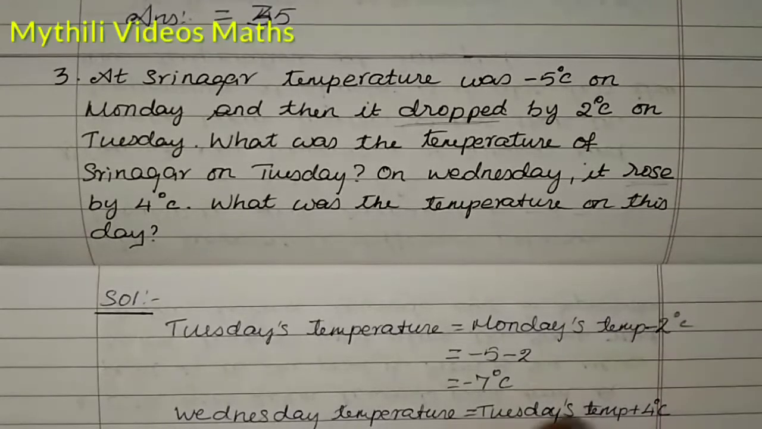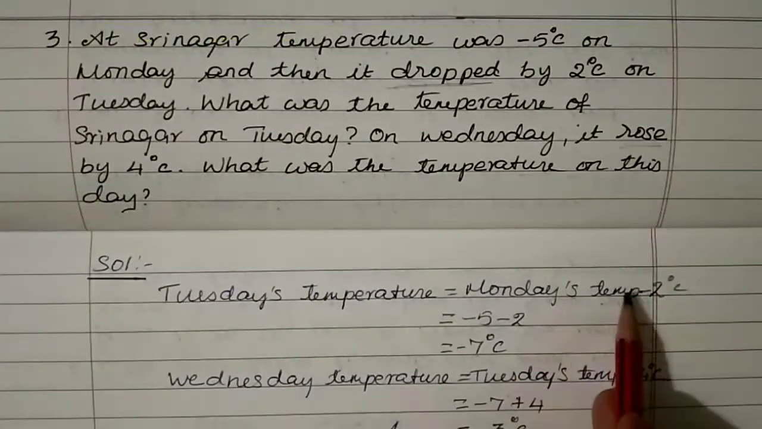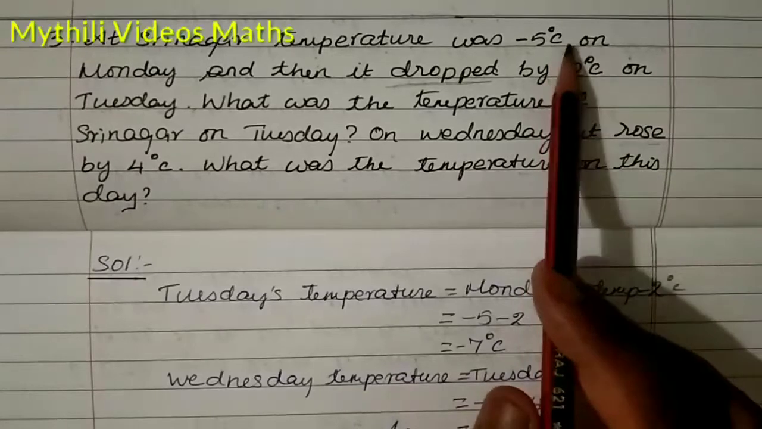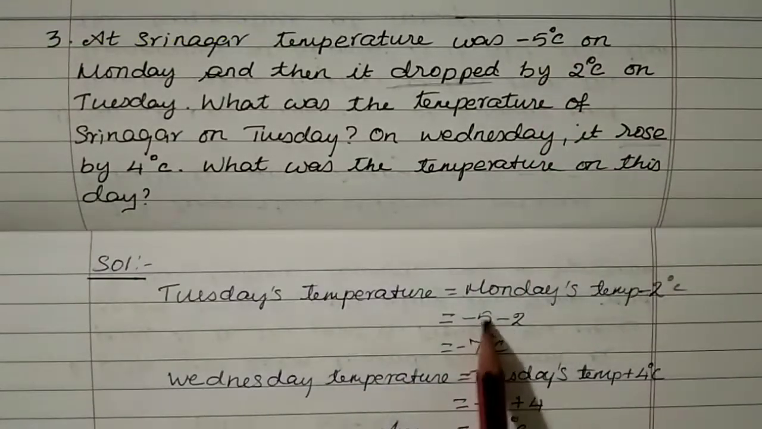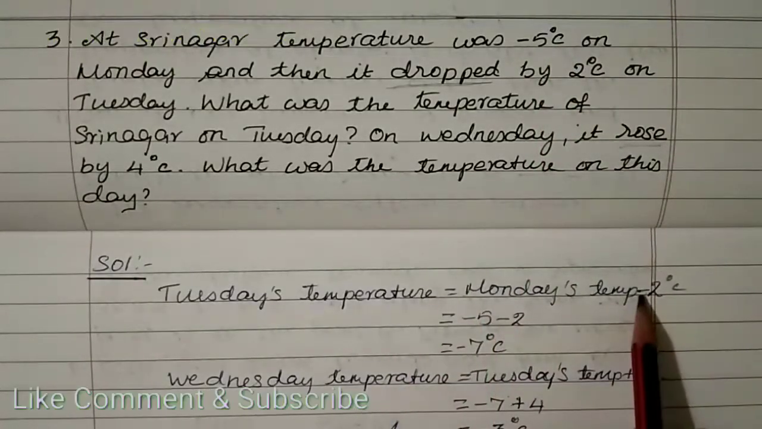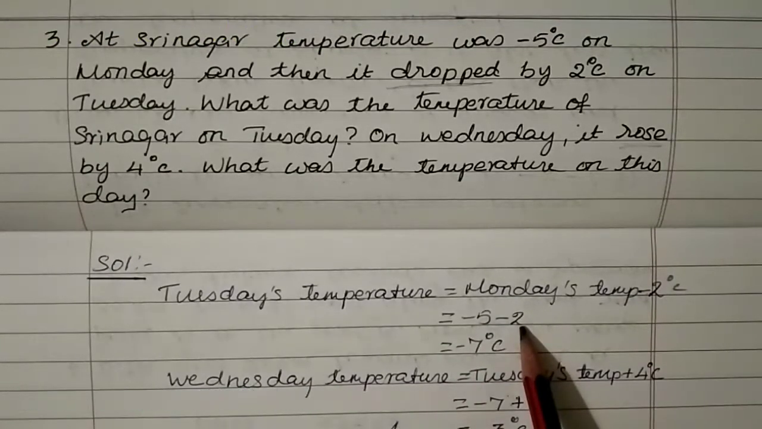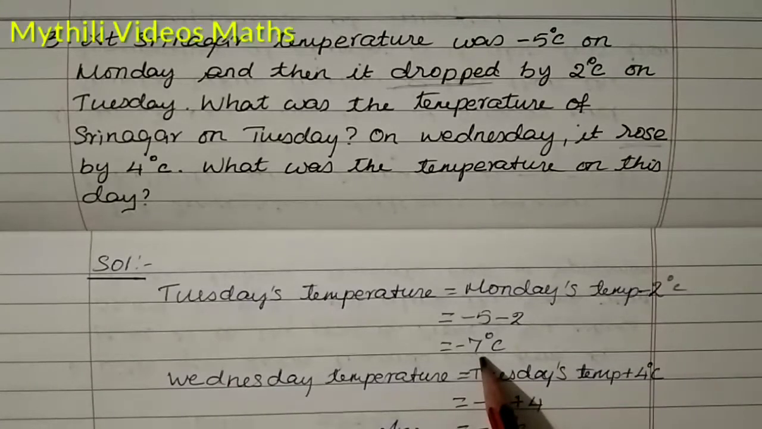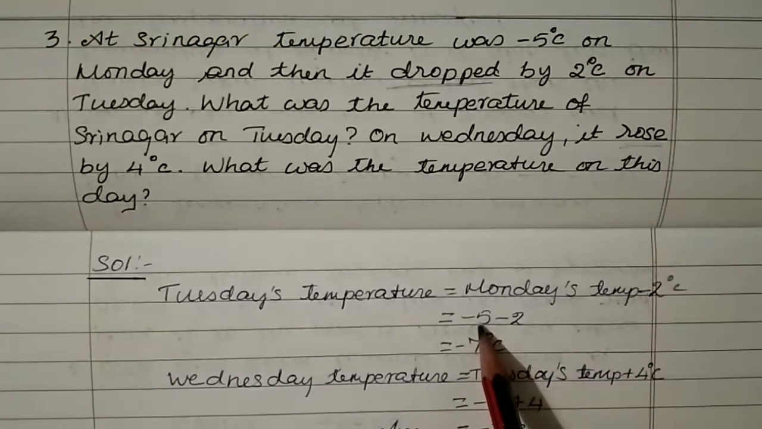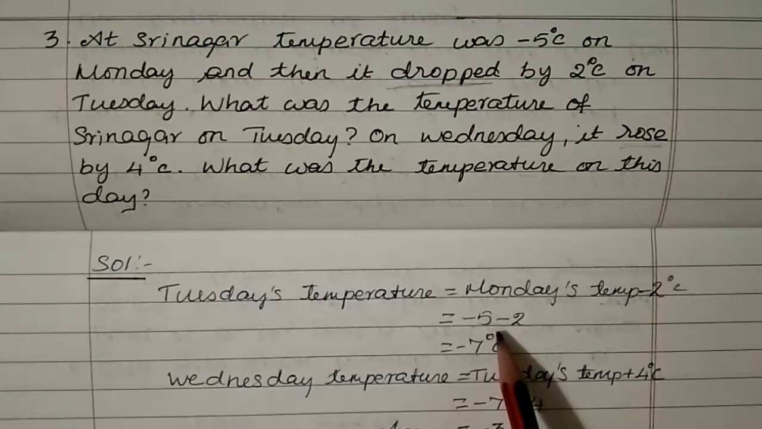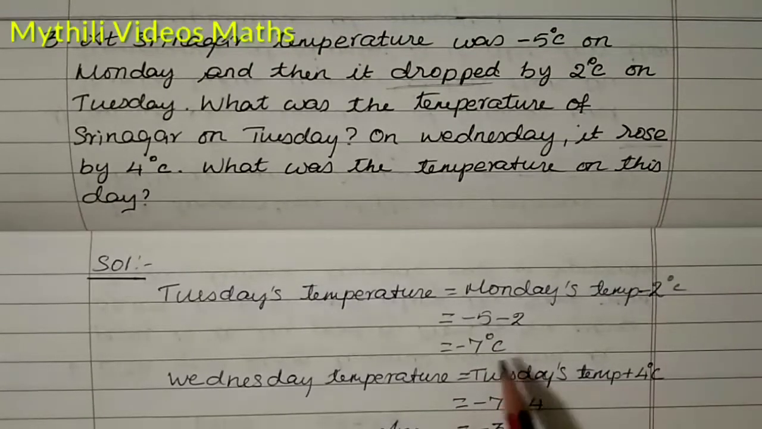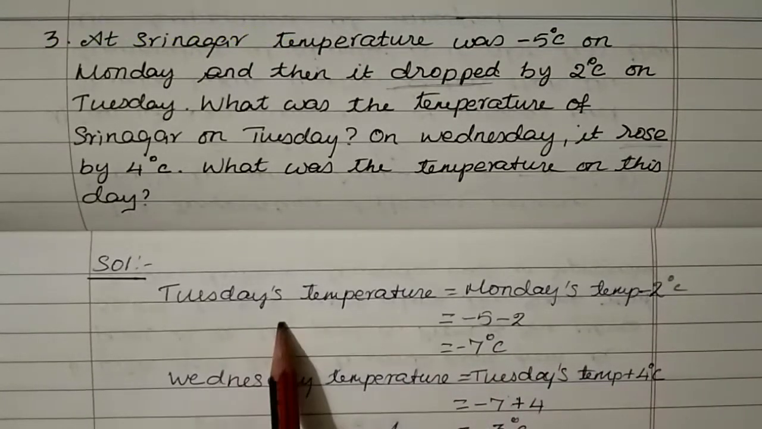Okay, 2 degrees Celsius. Here Monday's temperature is minus 5 degrees Celsius, so we can take minus 5 simply, and then minus 2. Both are negative symbols, so we can add them and put the same symbol. So minus 5 minus 2 equals minus 7 degrees Celsius. Okay, so this is the temperature for Tuesday.